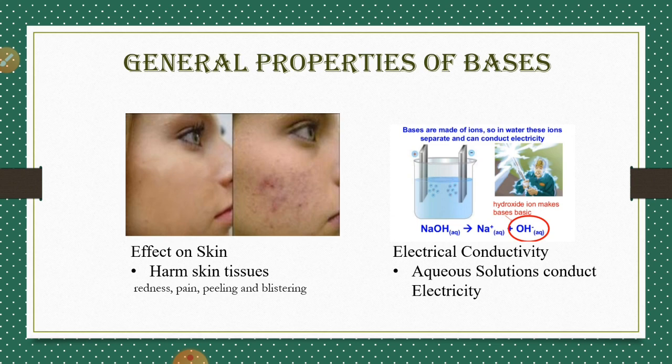Just like the aqueous solution of acids, the aqueous solution of bases also conducts electricity. Why is it so? Because when certain bases are dissolved in water, they dissociate into positive and negative ions. For example, here we have the example of sodium hydroxide, which, when dissolved in water, dissociates into sodium ion and hydroxide ion. Because of the presence of these ions in the aqueous solution, there is greater conductivity of electricity.